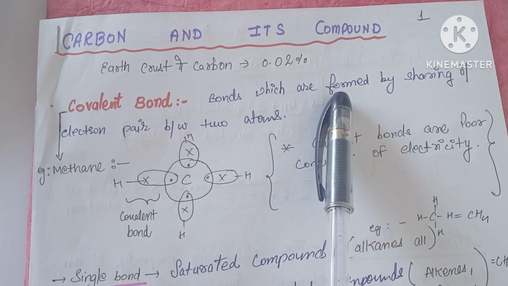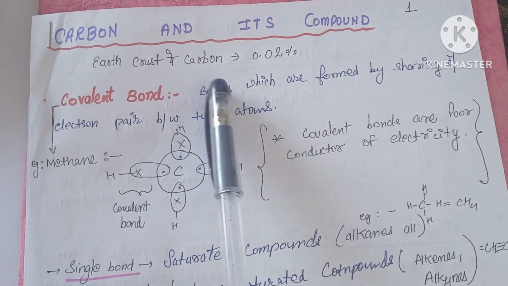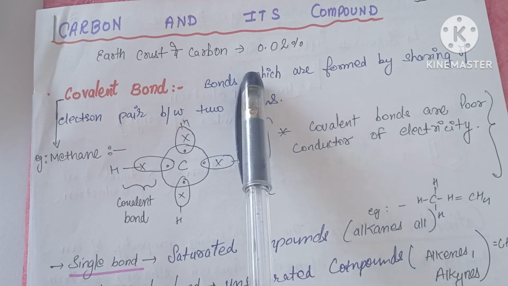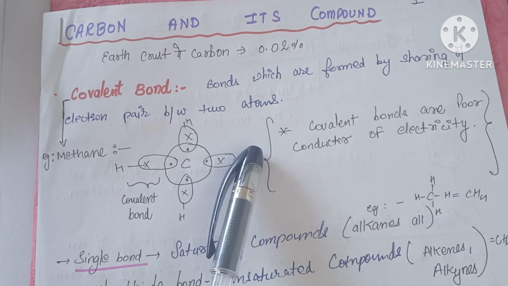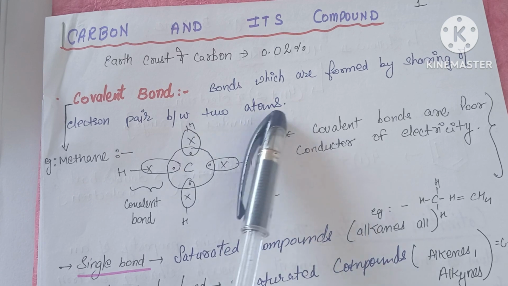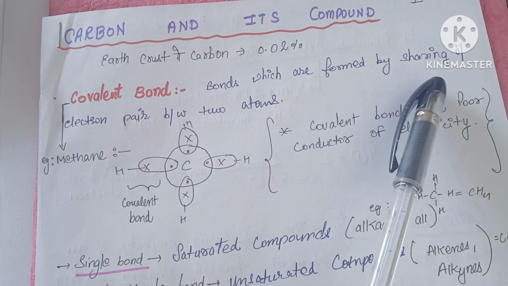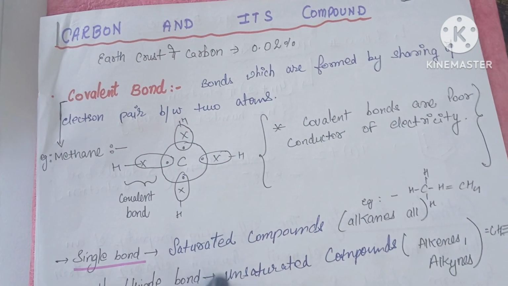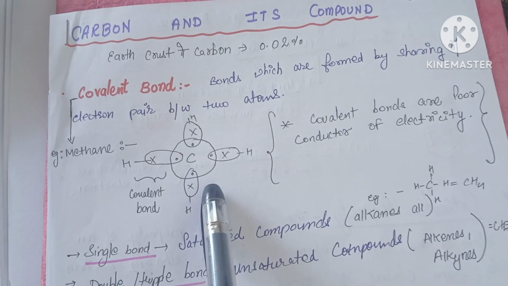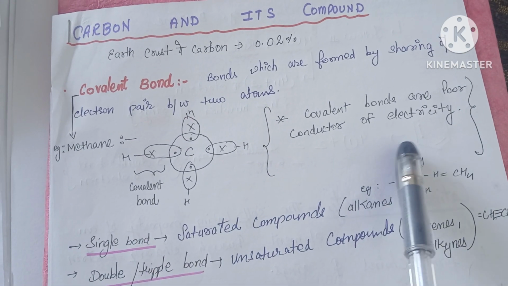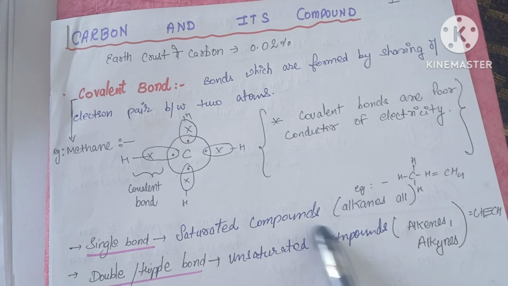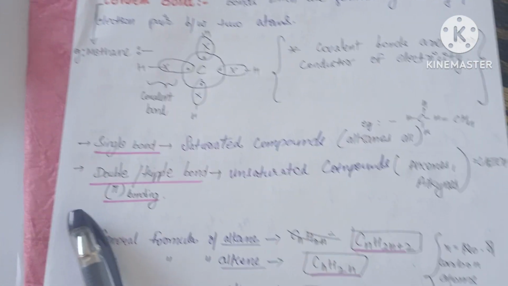Carbon and its compounds. We know that carbon is found in the earth's crust, at about 0.02%. What is a covalent bond? Covalent bonds are those bonds formed by sharing a pair of electrons. For example, methane, CH4, has covalent bonds. And remember, covalent compounds are very bad conductors of electricity.